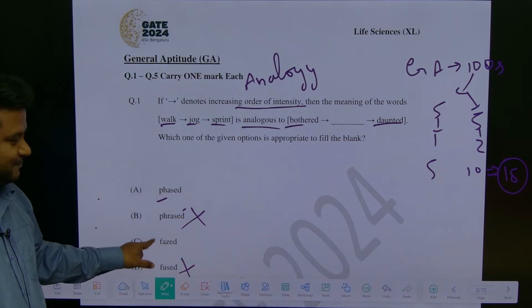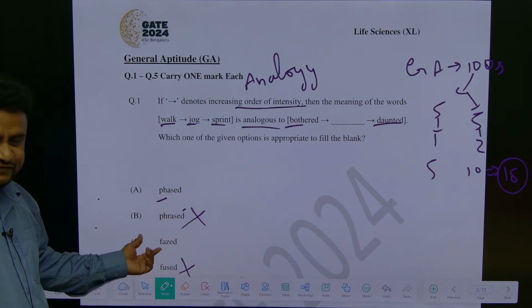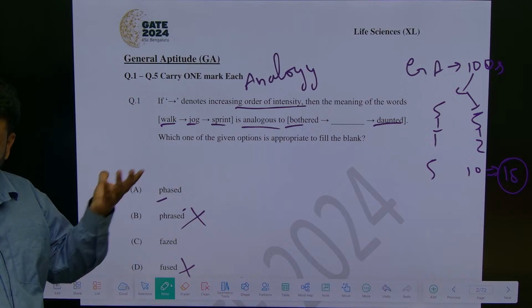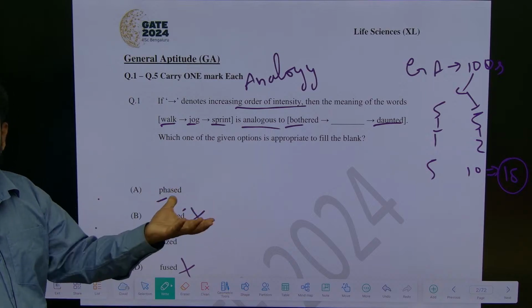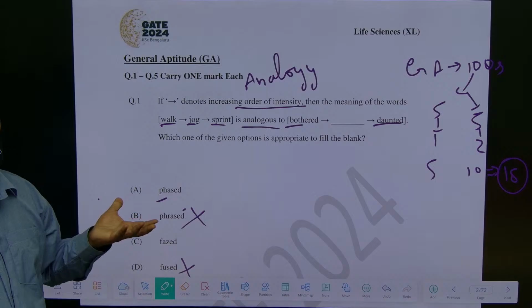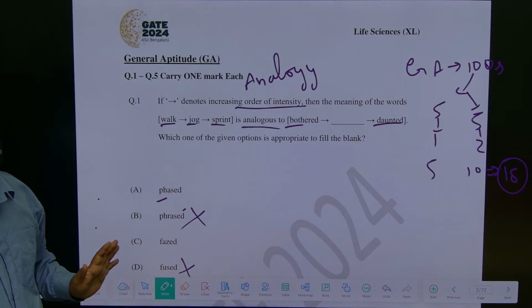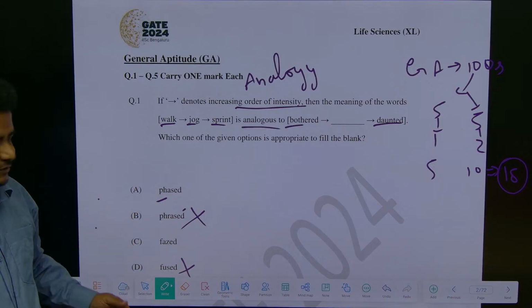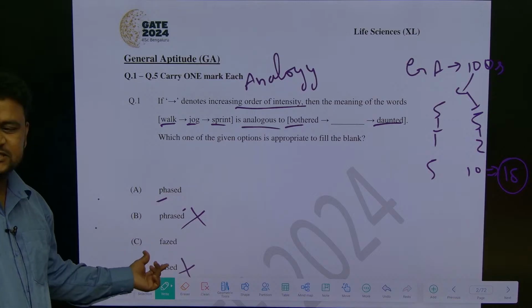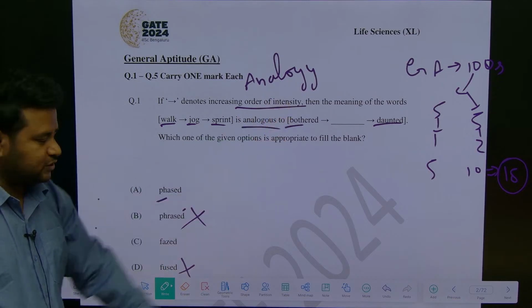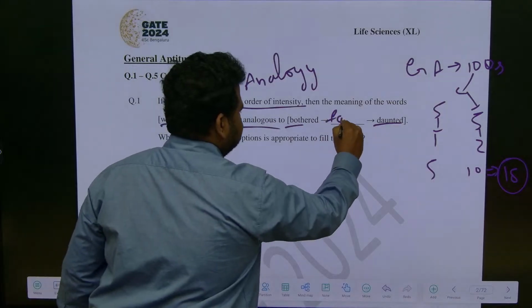Here it is unfazed. For example, even though he was about to get collided by a lorry, he looked unfazed. That means he was unbothered. Unfazed means not getting worried, not bothered. So here the correct option will be unfazed.